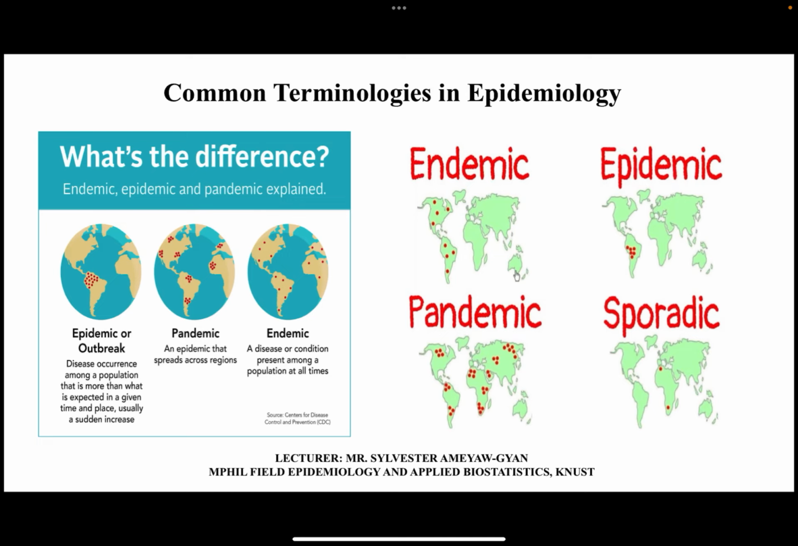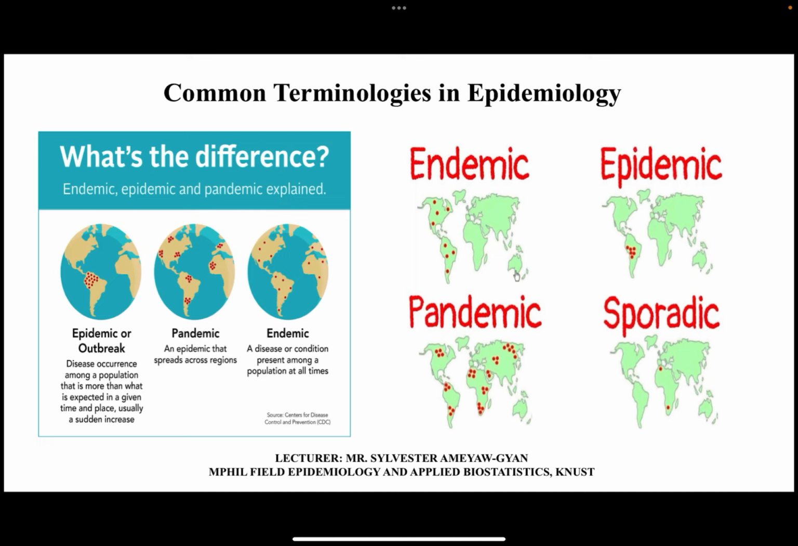But let's say we usually expect 5 cases of cholera in a particular region. Then in that same region, across multiple districts, district A is reporting 10 cases, district B 20 cases, district C 30. Then you don't call that an outbreak. That one is an epidemic. Why? Because it's occurring across multiple districts within a particular region. So it's an epidemic. Is that okay?